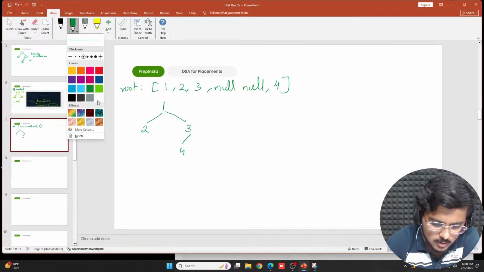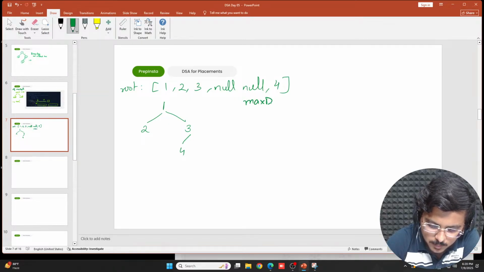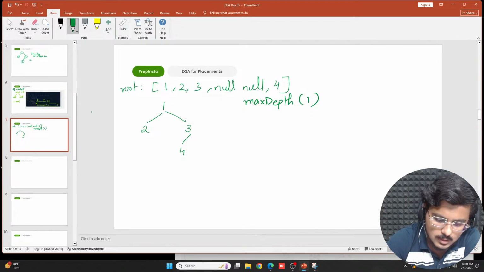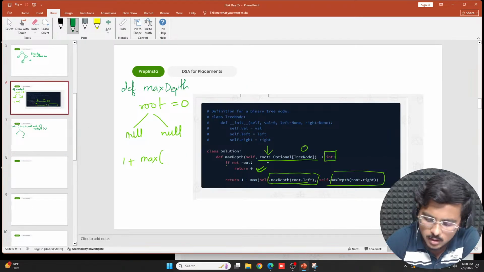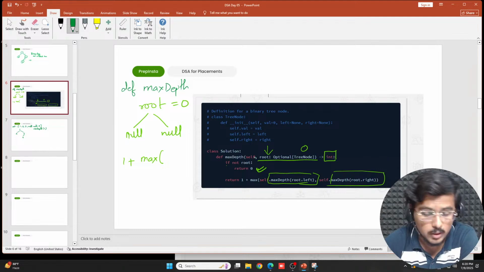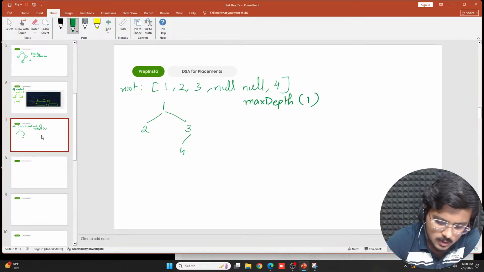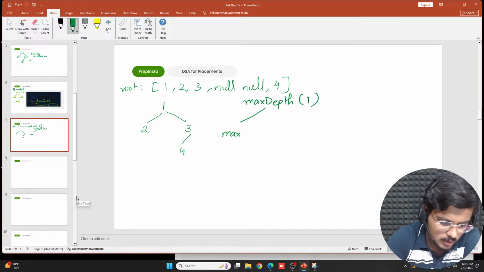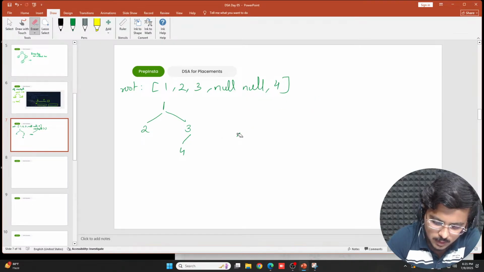So let's check it out here. All I'm saying is, to find out the depth, give the root. I said max depth, you give the root 1. What do I do with this? If max depth has nothing further, then return 0. It's not like that. It is not a leaf node. The root node has 2 further nodes. So I'll go ahead and do this on a new page so that you can get better clarity.